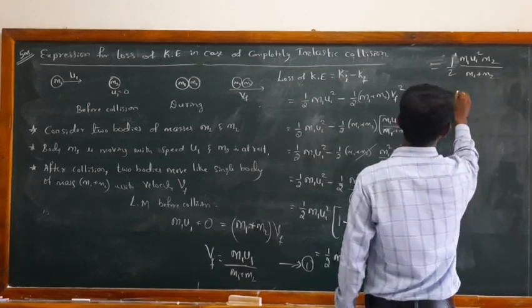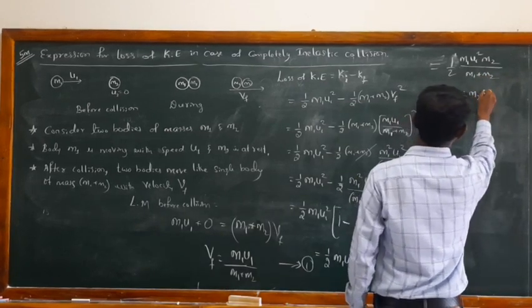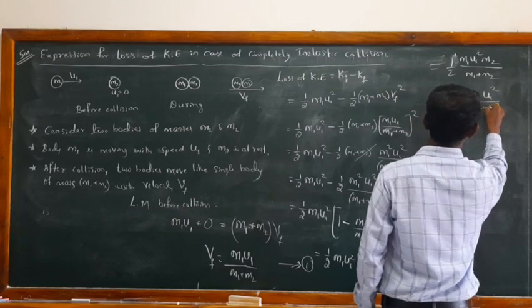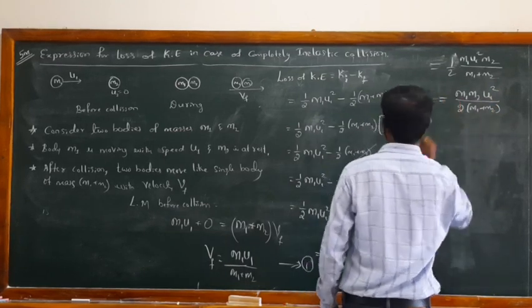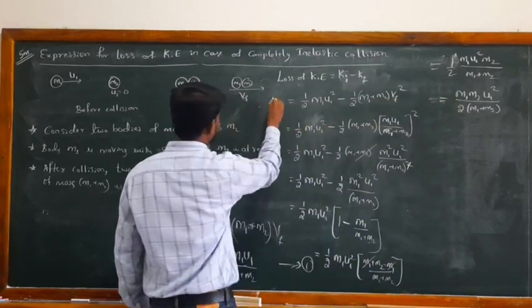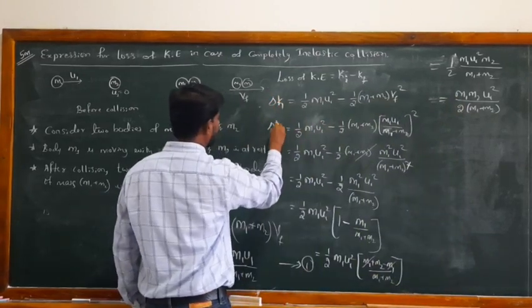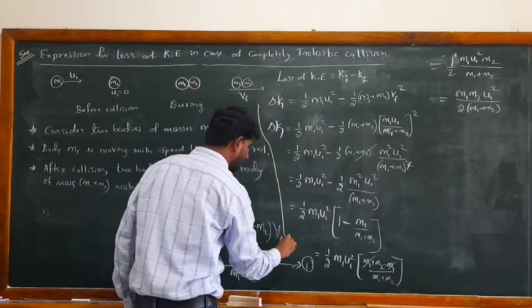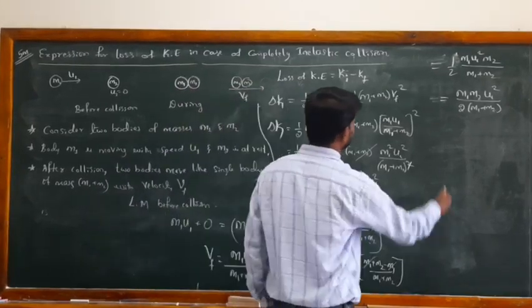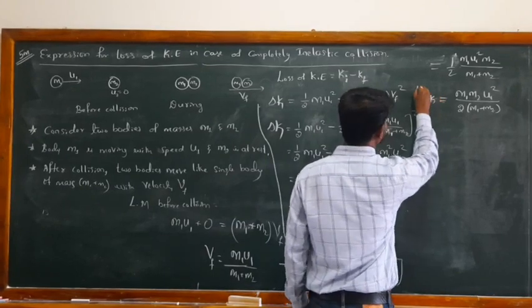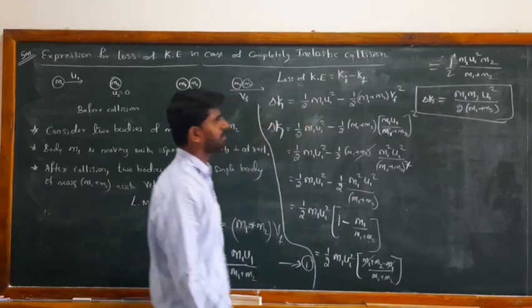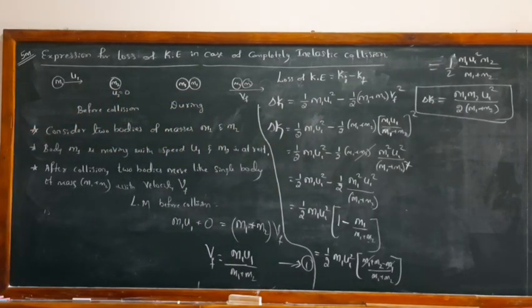So I can write it as m1 m2 u1 square divided by 2 into m1 plus m2. So this becomes the loss of kinetic energy. I give the symbol for loss of kinetic energy as delta K. So this is the derivation of the loss of kinetic energy delta K: m1 m2 u square divided by 2 into m1 plus m2. You can note this one.